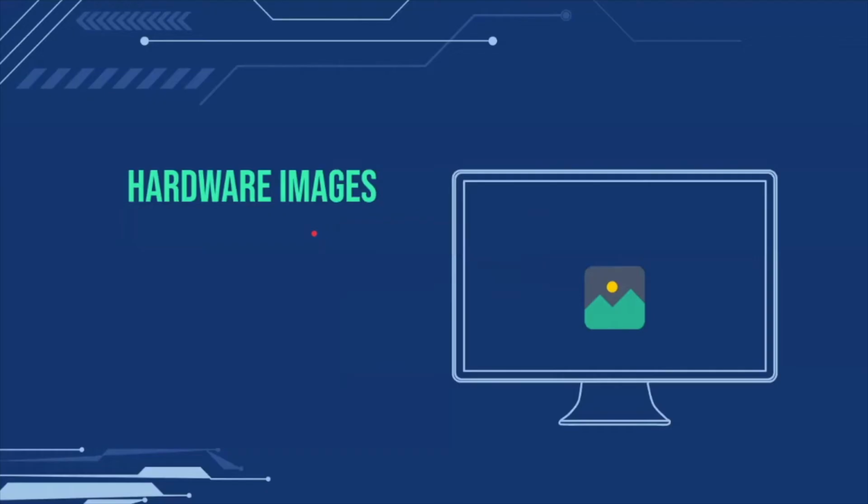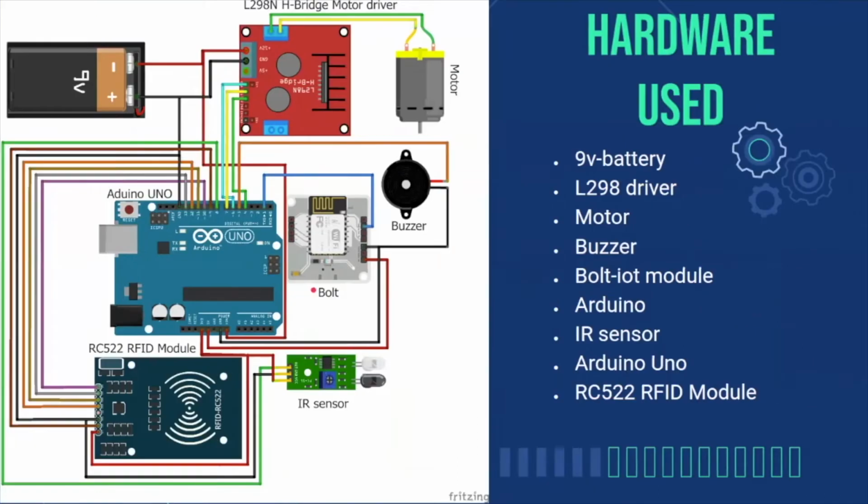So this is the image where I'm getting the output in the terminal saying who has entered and who has exited. So this is the output from the Python program. So those are the hardware images. Now this is the hardware schematic, showing how the circuit connections are made.